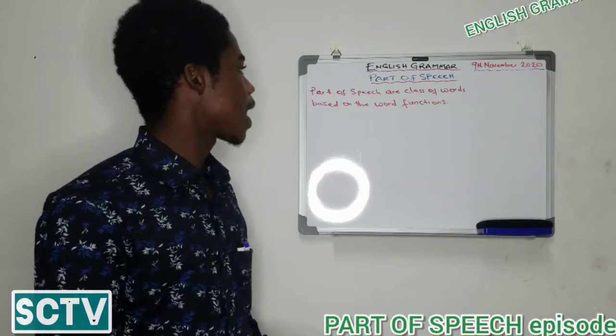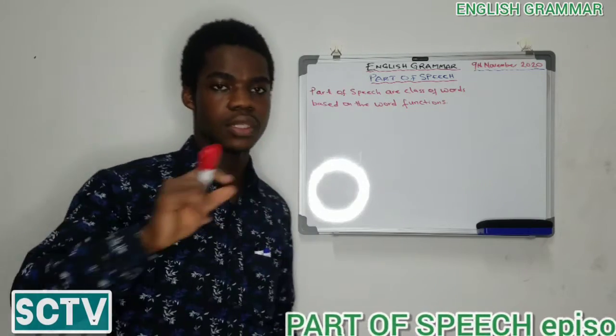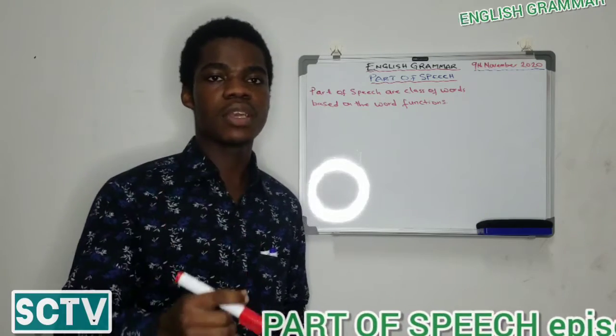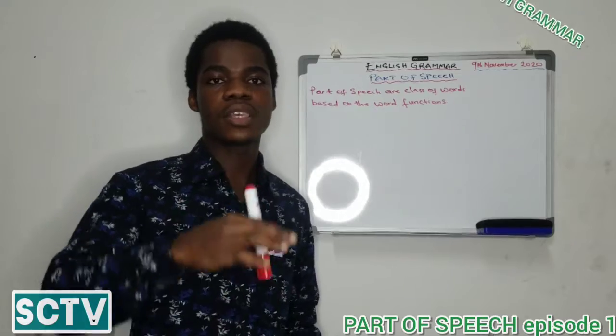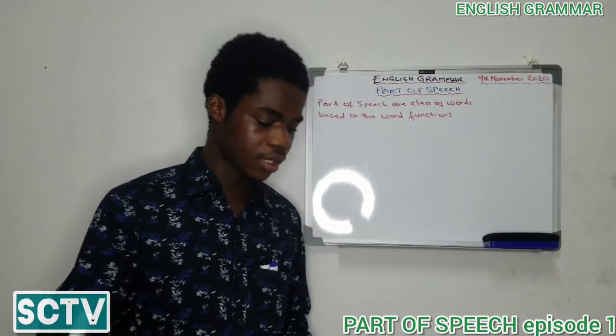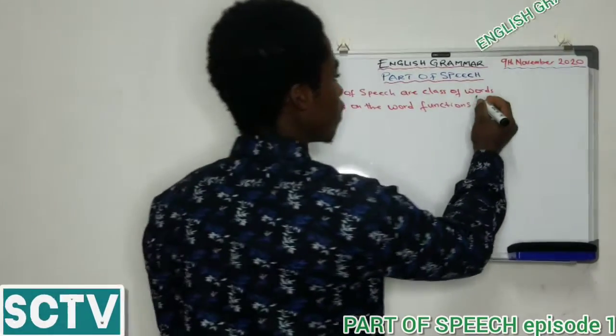Part of speech are class of words based on the word function, meaning that the word you are using in a sentence, it will be a part of speech based on that particular word's function in that particular sentence. That is the way it works in a sentence.